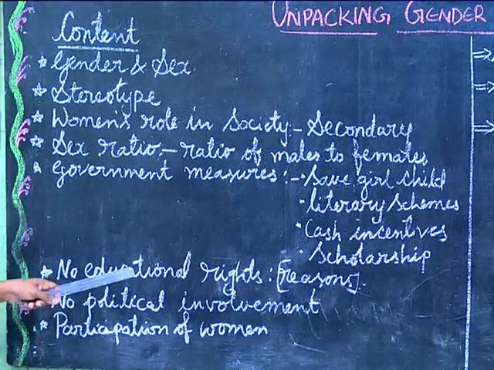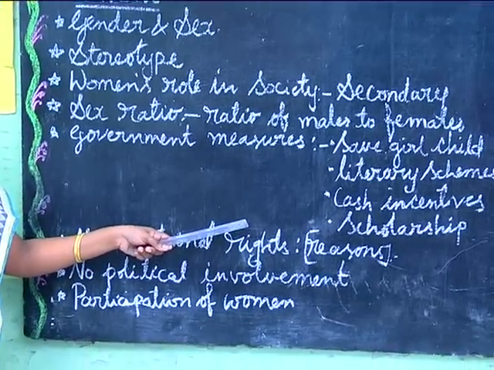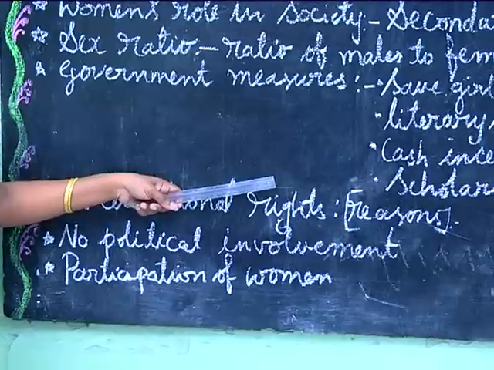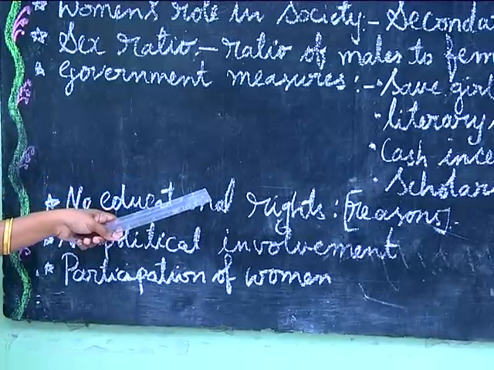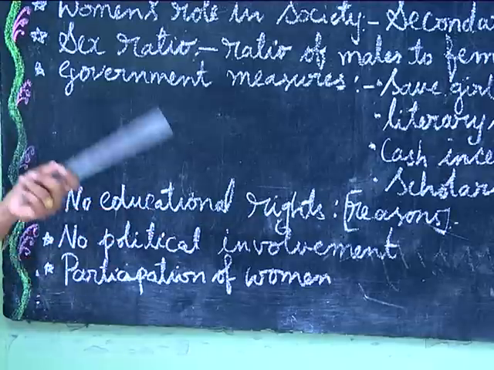In those days, educational rights were denied. You know that the empowerment of any person is a source of strength to the country. But the right to education was denied to girls especially, and the reasons were many.